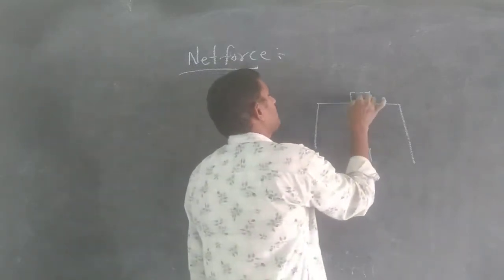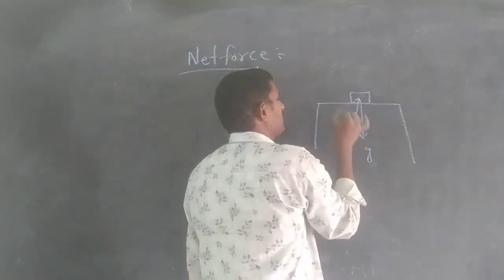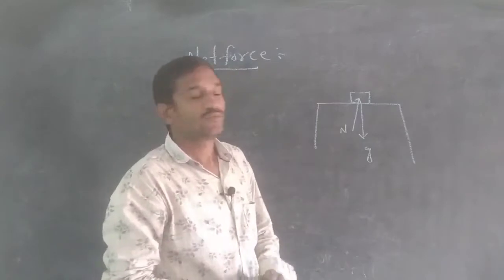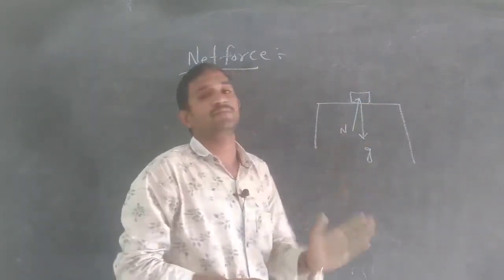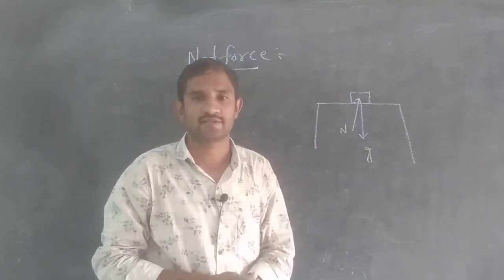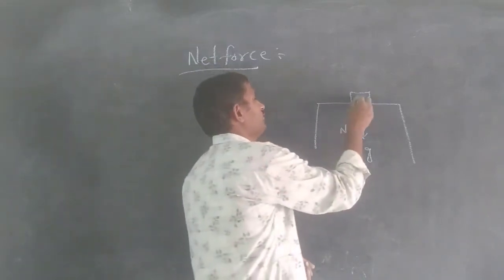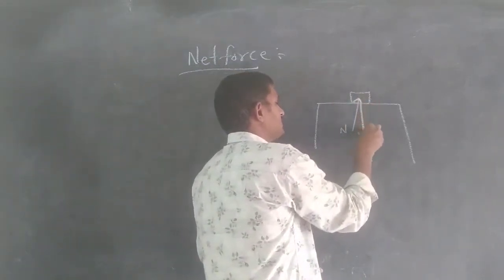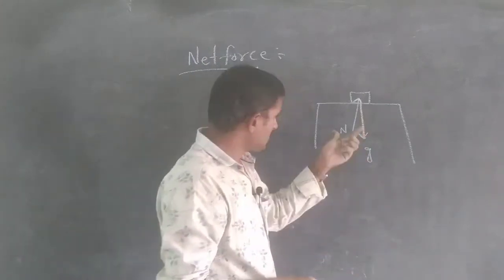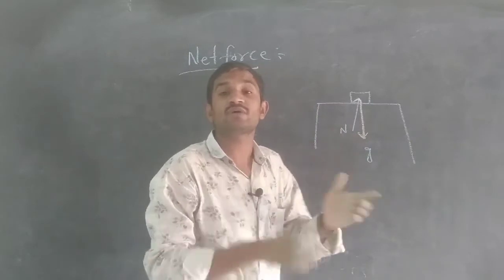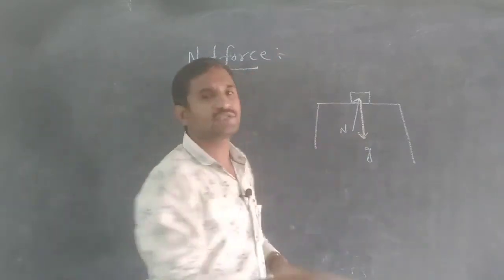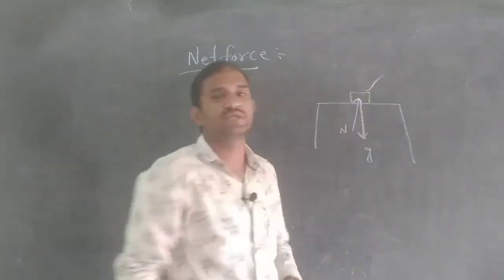The other, opposite to the gravitational force, is the normal force, working in the upward direction. We have to consider the sum of these two forces as the force working on this object.